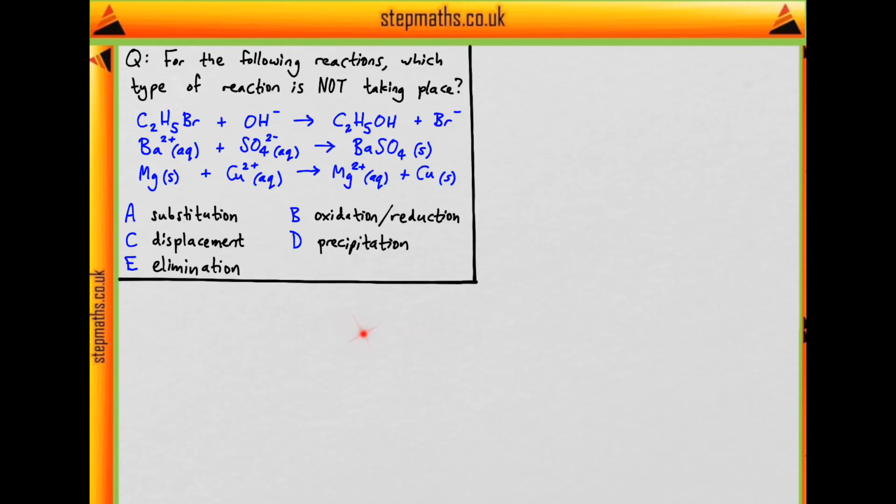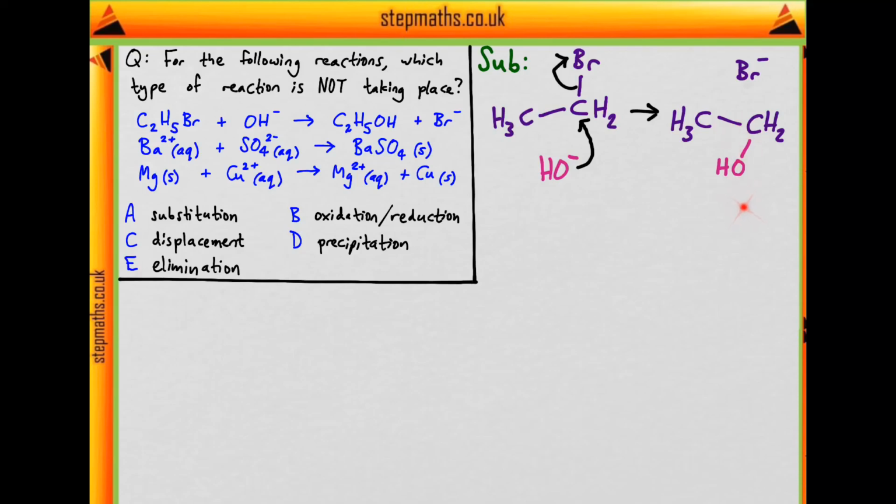So let's go through each of these reaction types and see if we can spot it in the reactions that we're given. So is there a substitution? In the first one, we can see that the bromine is substituted by hydroxide, and this is a classic nucleophilic substitution, where we have the hydroxide coming in and kicking out the bromide, like so, to form the alcohol. So a substitution we can confirm is definitely present.